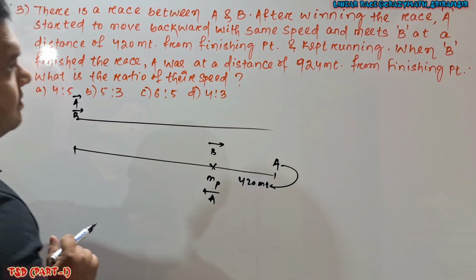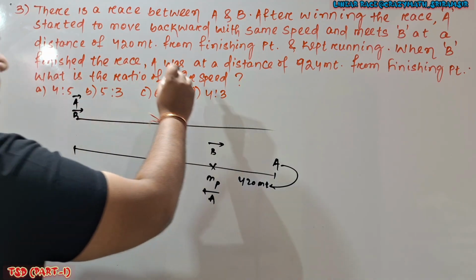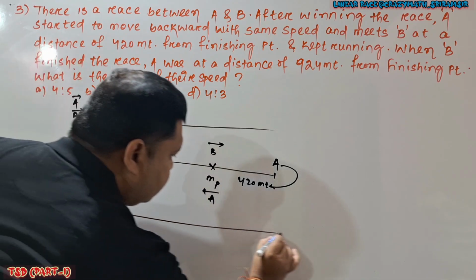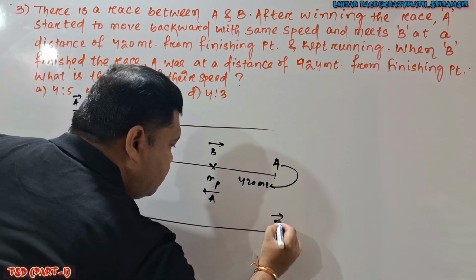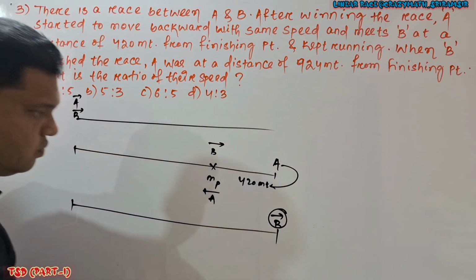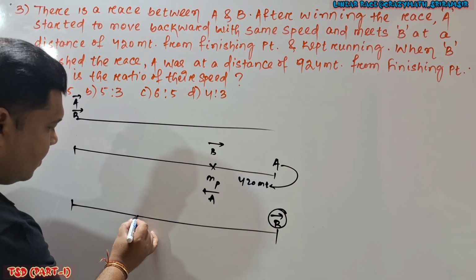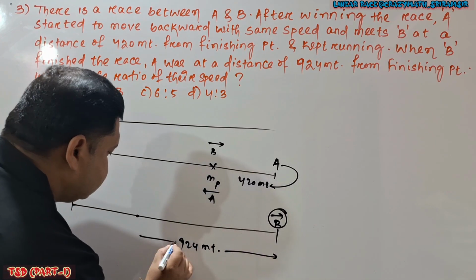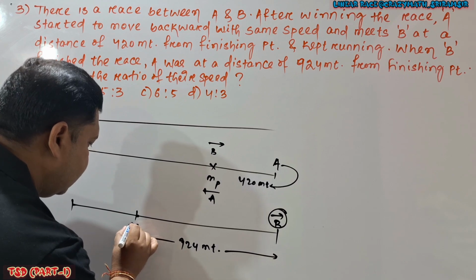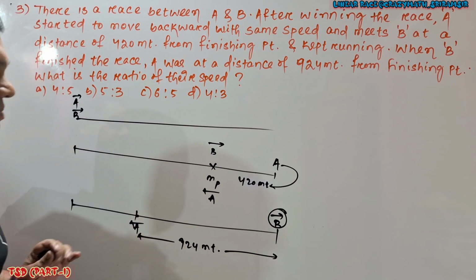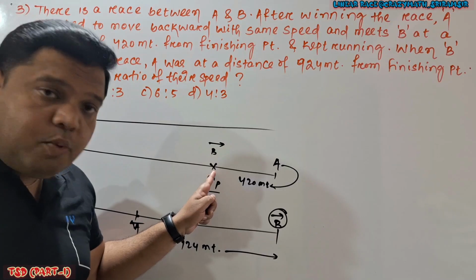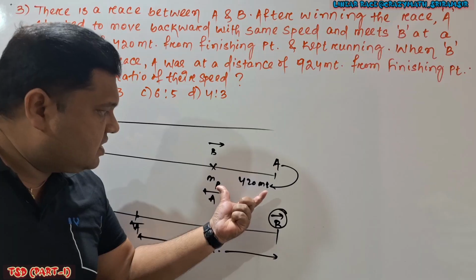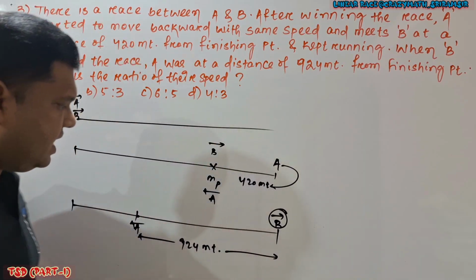Then it is given that when B finished the race, A was at a distance of 924 meter from the finishing point. Another condition: when B reached the finishing point, A was at a distance of 924 meter from the finishing line. Basically this is the position of A, and the direction of A is in this direction. Now look here, at this point is the meeting point between A and B. From this point to this point, B will cover how much distance? 420 meter. At the same time, how much does A cover?